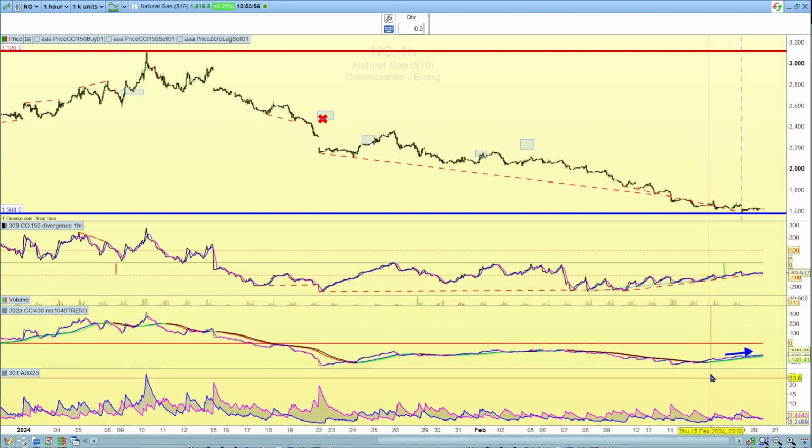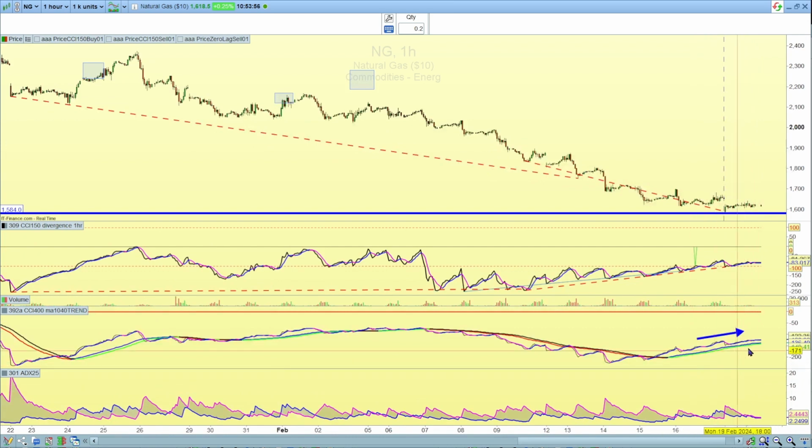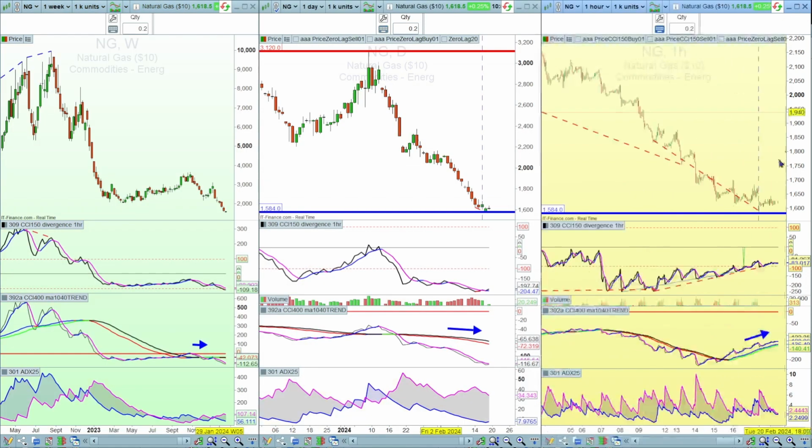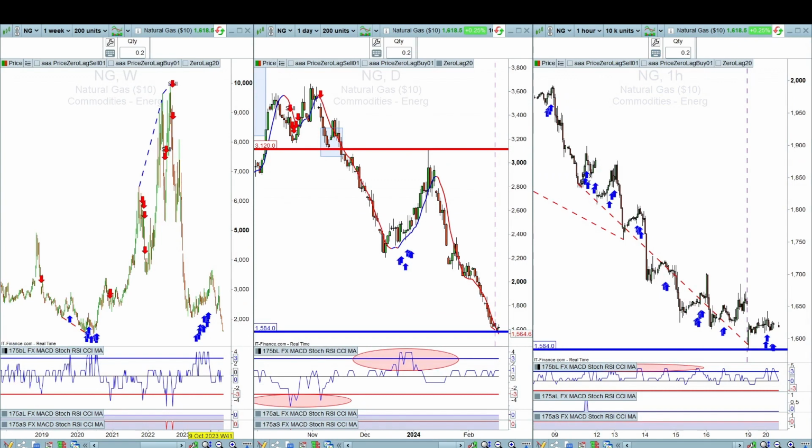As I said, on the hourly, the CCI 400 is broken to the upside, which is also bullish, but the ADX is still showing a bearish momentum. Now, jumping to the charts that identify possible tops and bottoms, this is again the weekly, daily and hourly. What I've got here is this indicator down here, and the video to demonstrate this indicator is attached in the description below. I'm just going to go through how to use it.